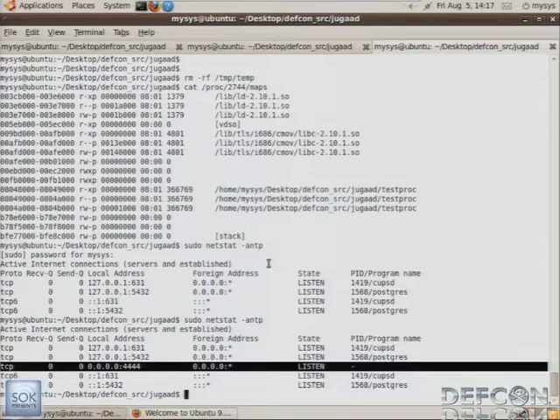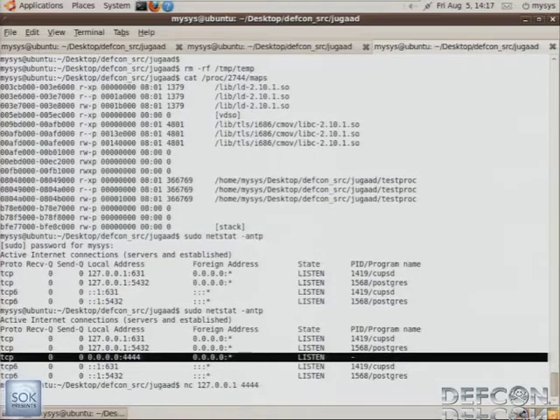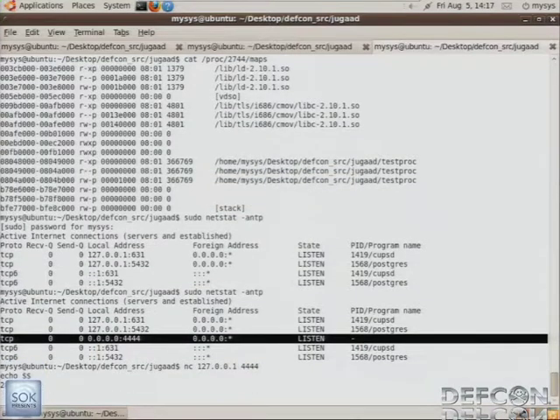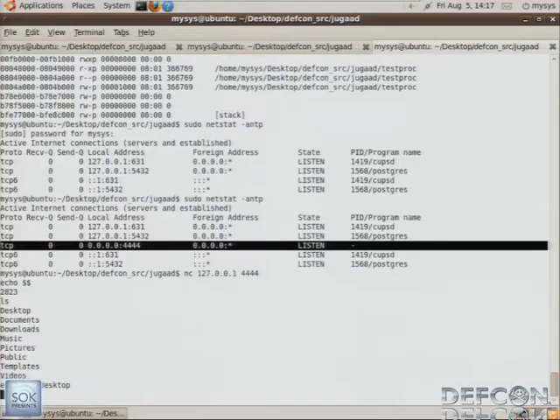Now let's try and connect to it. Let's say nc. So now Firefox is dead, and the process has changed to /bin/sh.